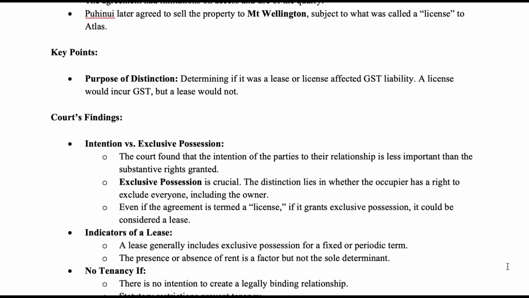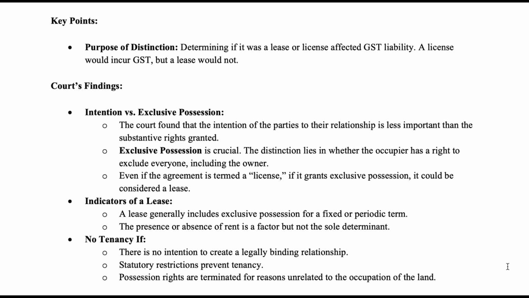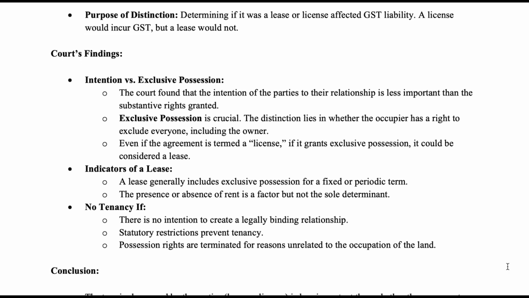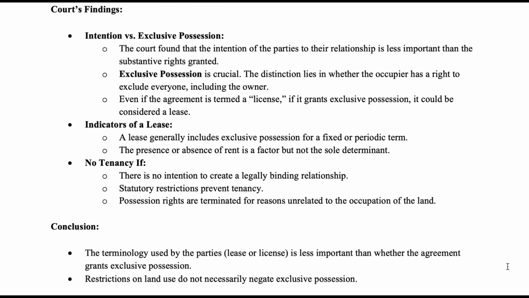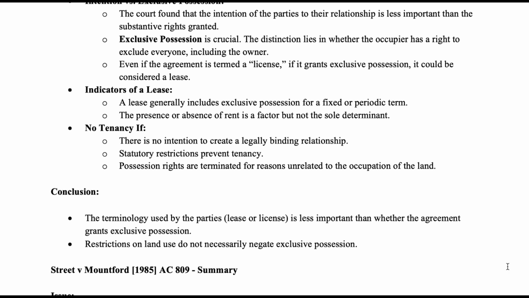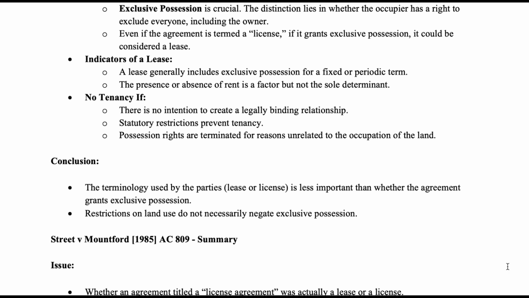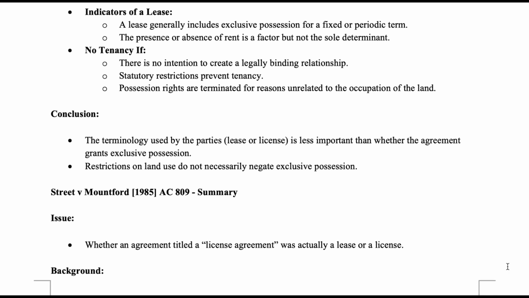Court's findings: intention versus exclusive possession. The court found that the intention of the parties as to their relationship is less important than the substantive rights granted. Exclusive possession is crucial. The distinction lies in whether the occupier has a right to exclude everyone, including the owner. Even if the agreement is termed a license, if it grants exclusive possession, it could be considered a lease. Indicators of a lease: a lease generally includes exclusive possession for a fixed or periodic term. The presence or absence of rent is a factor, but not the sole determinant.